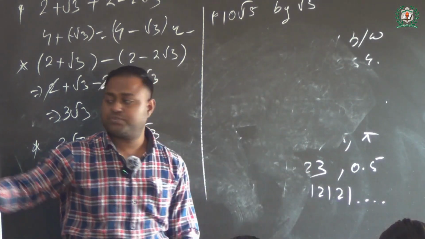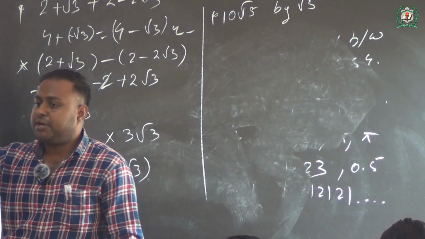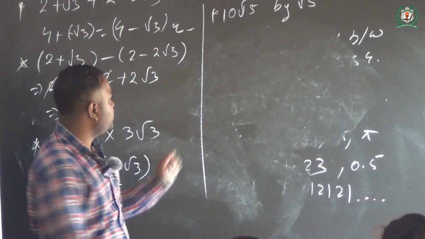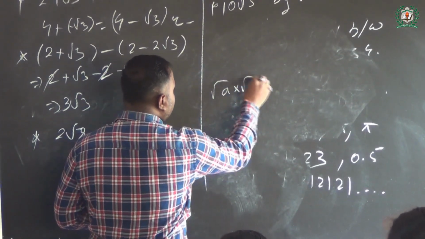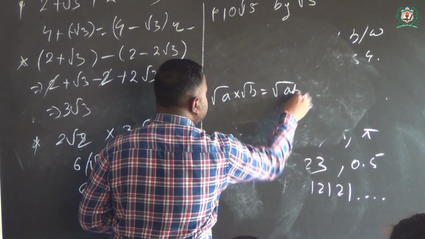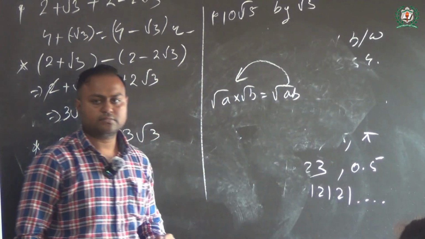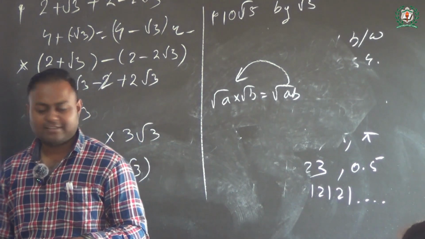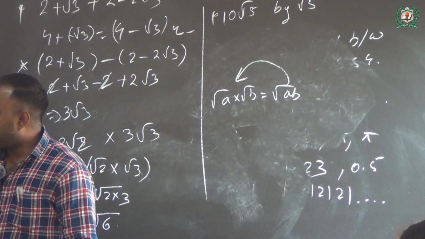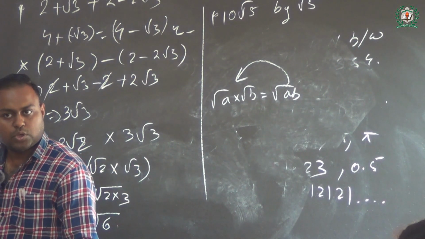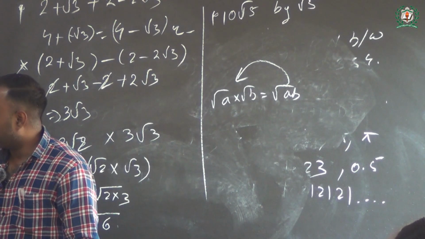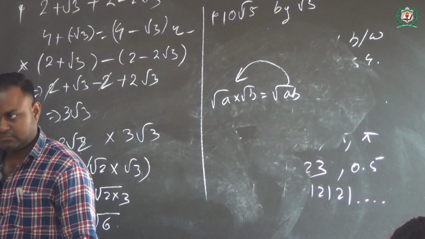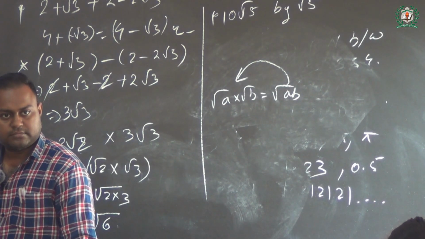You see, I have already solved it there. 10 root 15 by root 5 is equal to, if we use the rule root a cross root b is equal to under root of ab, this vice versa is applied or not? जब का उसका उल्टा हो रहा तो सीधा भी तो हो सकता है ना, same way. So nothing will change. I use there 10 root 3 cross root 5. Root 5 cancels out. So what we got there? 10 root 3. Is that clear, class? Any doubt here? All clear? Very nice.